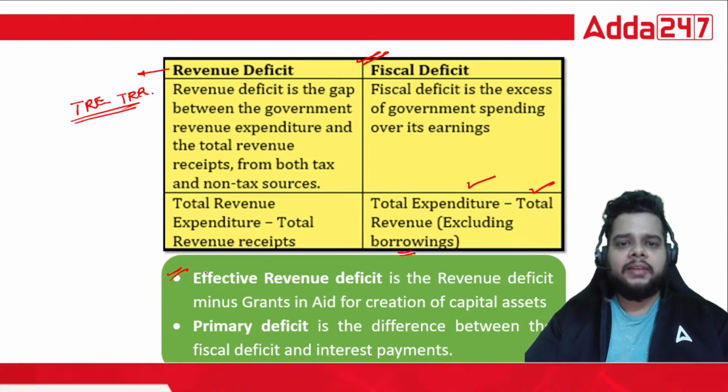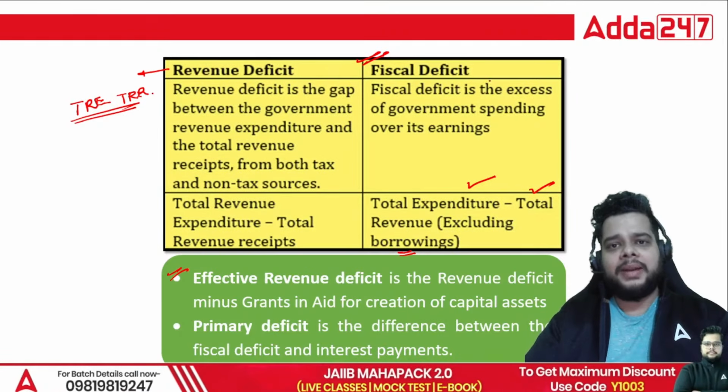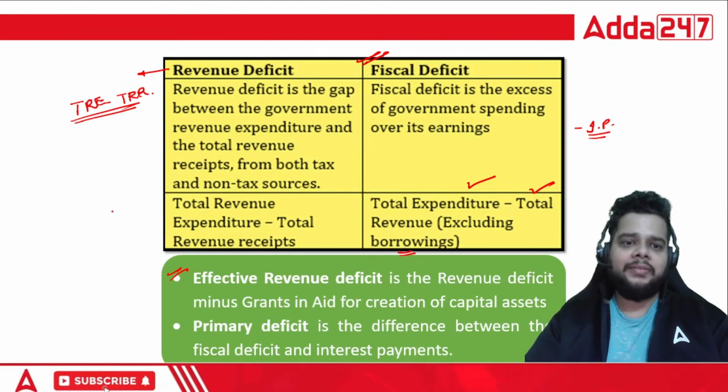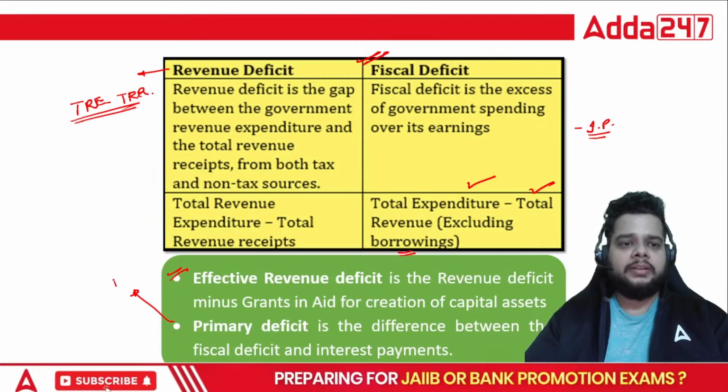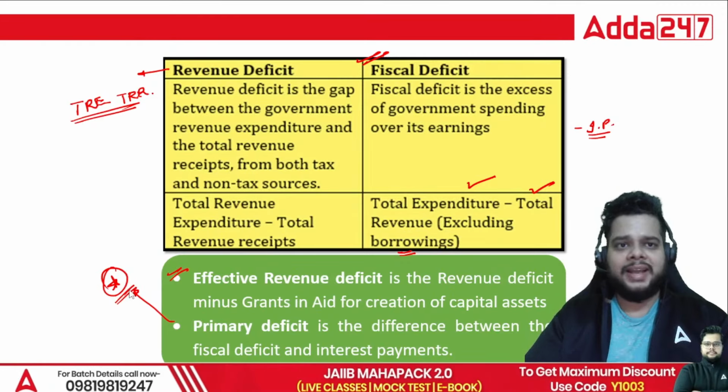ERD is what? Effective revenue deficit. Simply minus the grants in aid from the revenue deficit, you will get the ERD. And when you subtract the interest payments from your fiscal deficit, you will get the primary deficit. Most important formula is your primary deficit. From here, last exam cycle, one question was asked.